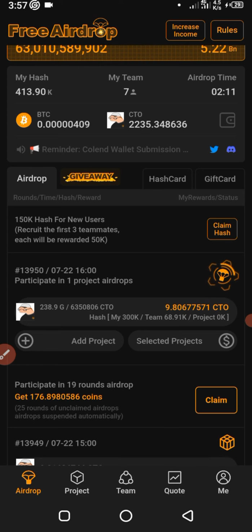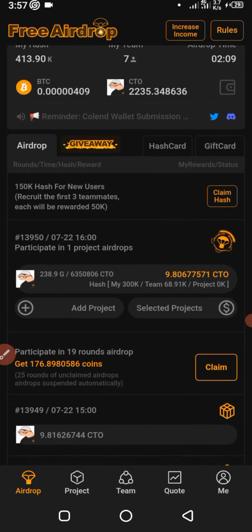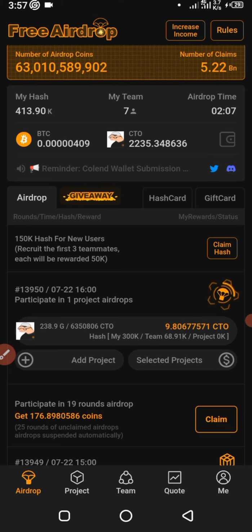Yes, so I'll just walk you through the screen now. You look at the screen, you see at the top free airdrop. If you come to the bottom, you see five tabs. Currently it's on airdrop here. The next one is project, the one in the middle is team. I'm looking at the bottom now. Then you have quote, and you have me.